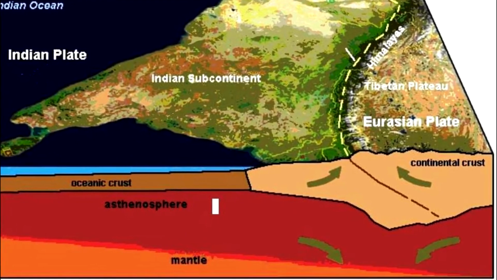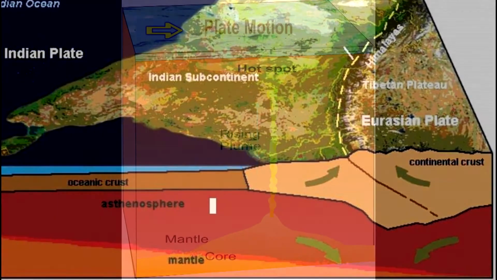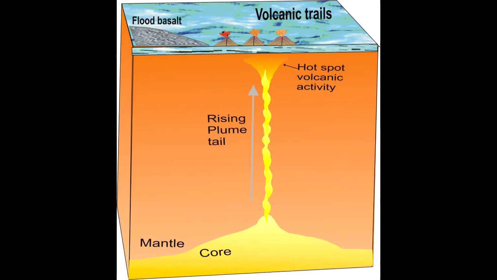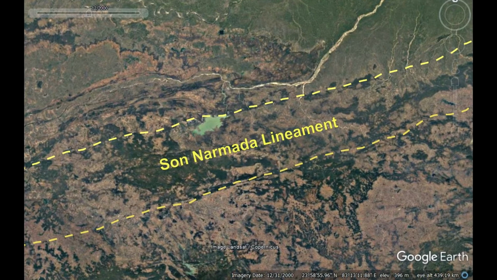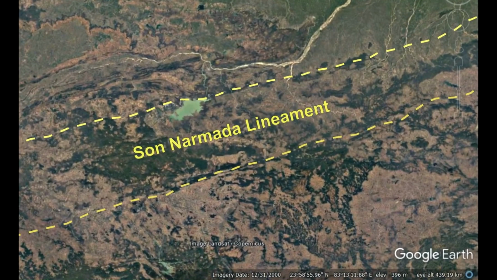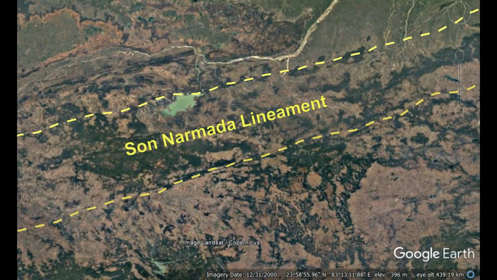So, when this plate moved over the mantle and came over a hot spot, sudden eruption has taken place. But the role of the Narmada Son lineament is a fracture; lineament is a weak zone, you may consider it as a weak zone or a major fracture in the earth crust. When this fracture came over the hot spot, particularly the Indian Ocean hot spot, sudden eruption of lava took place, and as a result you get formation of Deccan volcanic rocks in India.